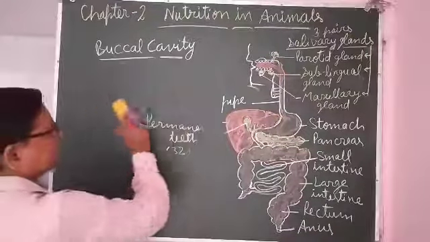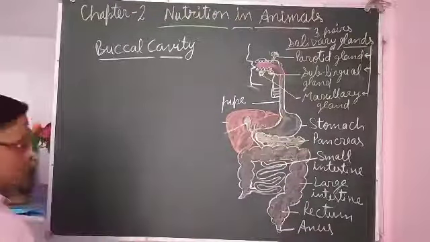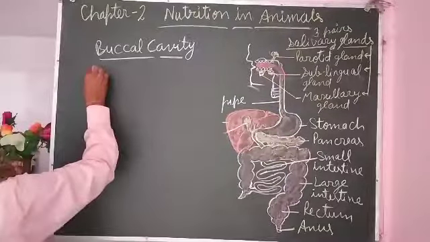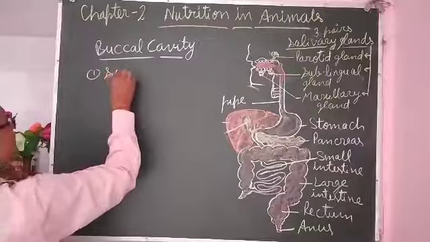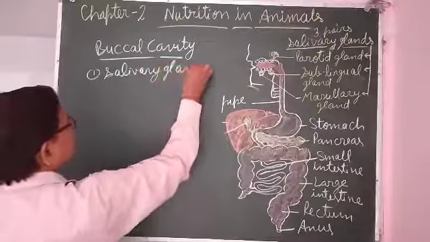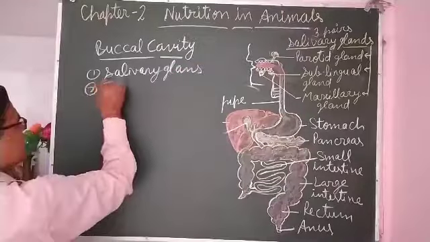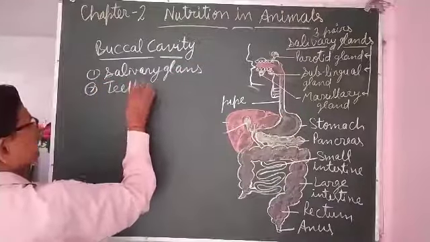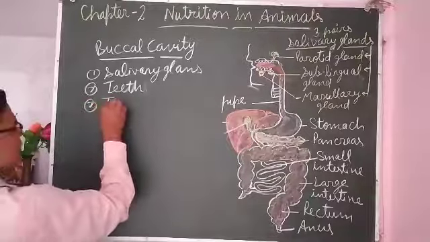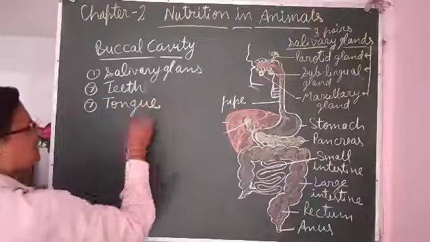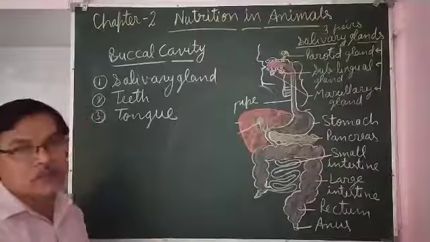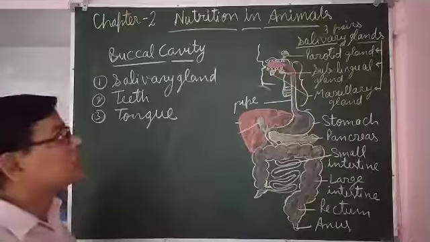So this was about the teeth. We have discussed salivary glands in the buccal cavity, and we have discussed teeth. Now about the tongue. The tongue is there in the buccal cavity. It is a muscular, thick structure.